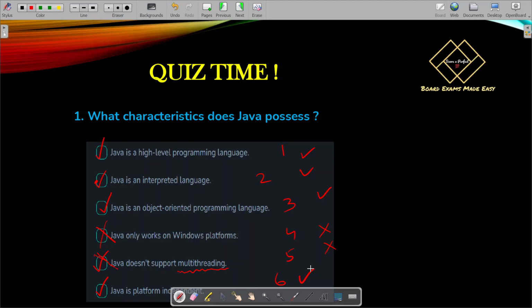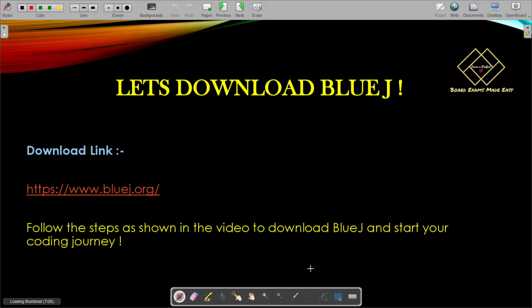Okay, all right. So next, we need to download BlueJ, because before we move on to coding or before we start programming, we need to have a software in our system. So I would say those of you who have access to a laptop or desktop can download BlueJ.